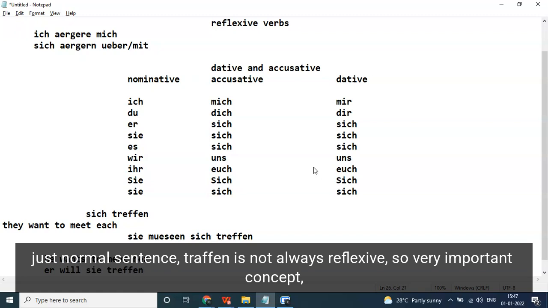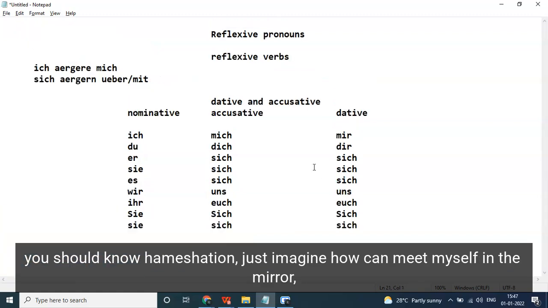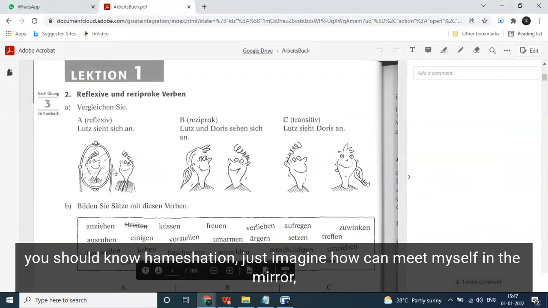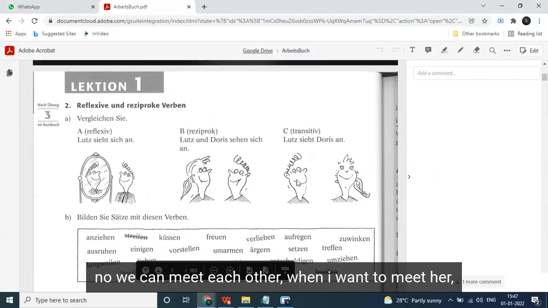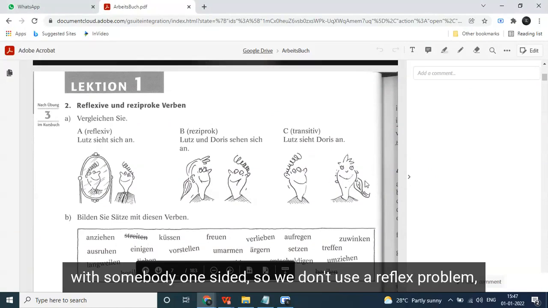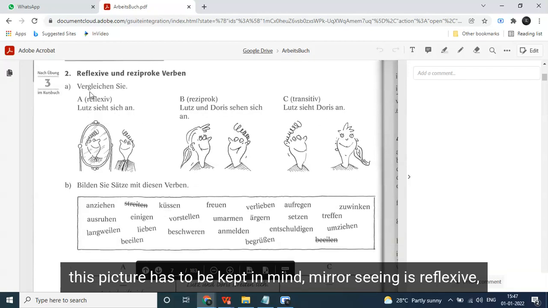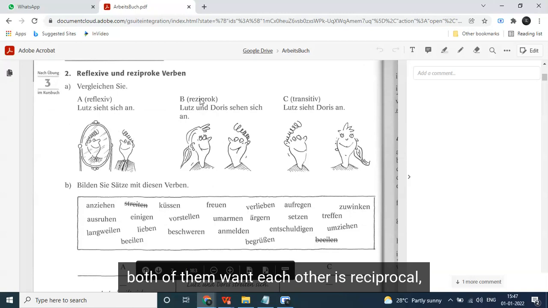Refer is not always reflexive. It's a very important concept you should know. Just imagine, how can I meet myself in the mirror? No, we can meet each other. When I want to meet her, meet somebody, it is one-sided, so we don't use a reflexive pronoun. This picture has to be kept in mind. Seeing yourself in the mirror is reflexive. Both of them want to meet each other is reciprocal.